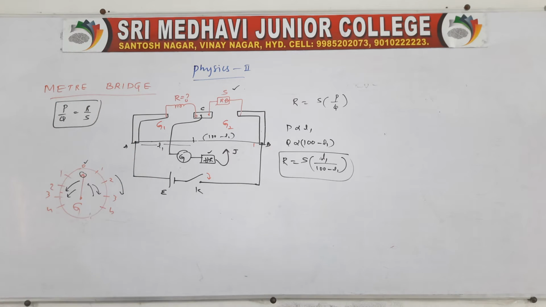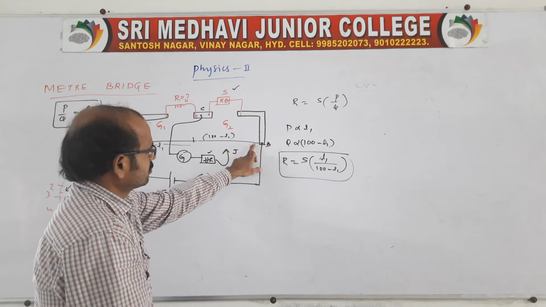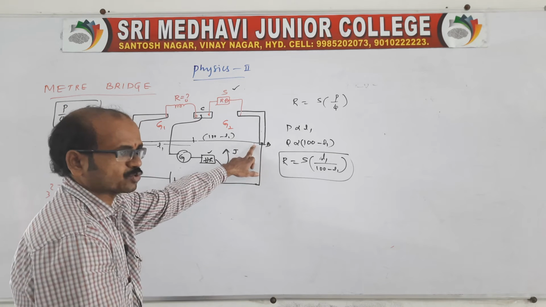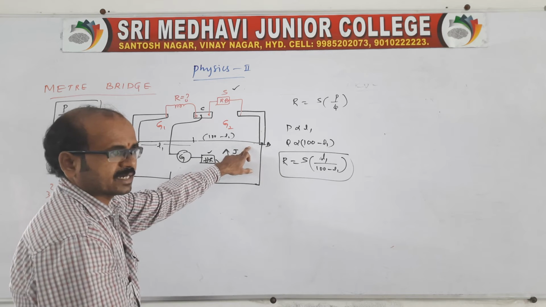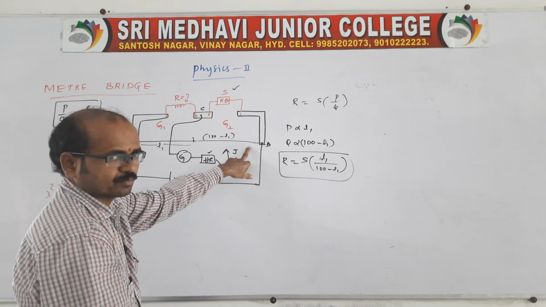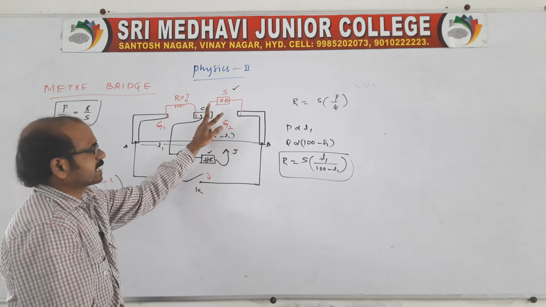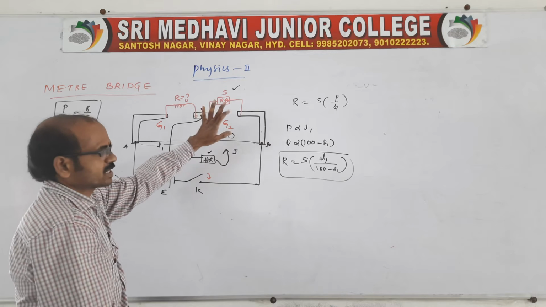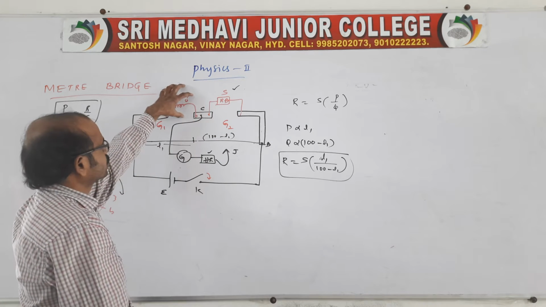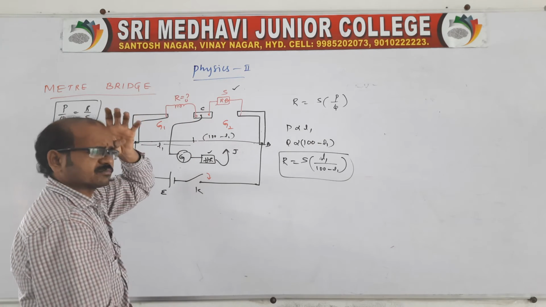Look at everything; I told you each and every part: what is the high resistance, what is the galvanometer, what is the jockey, what is the battery, and what is the meter bridge. 1 meter wire is stretched between 2 points. This wire is made of manganin, constantan or nichrome, and there are 2 gaps. One gap is connected to the unknown resistor, one gap to the known resistor. So we can find the unknown resistor, and we can also find specific resistance.